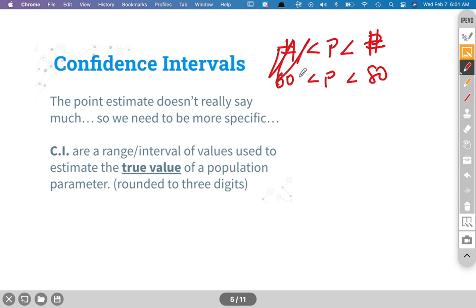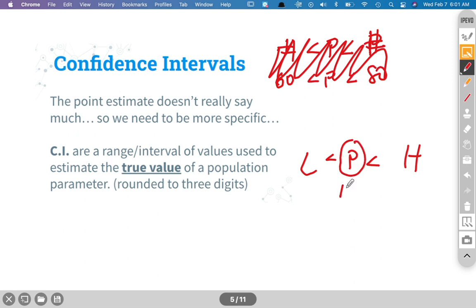However, these confidence intervals are ranges of values, meaning low number to the high number, where this true value sits. Notice when I wrote this up here, which I wish I didn't scribble out now, I used the letter P. I didn't use P hat. I said the population mean, or the proportion of the population. So if I sampled every single person in the world, whether they said yes or no, it would sit between this low number and high number. Okay, so let's keep going.